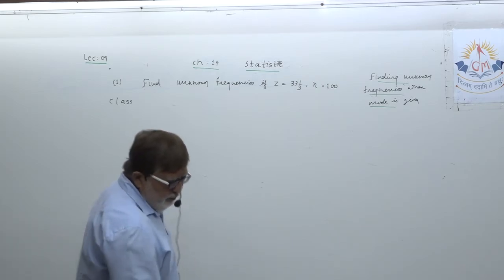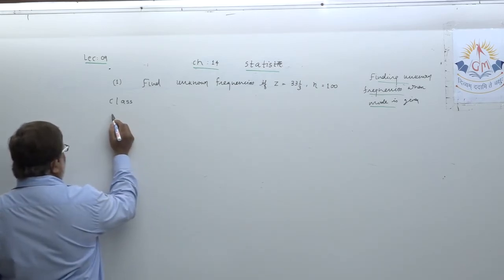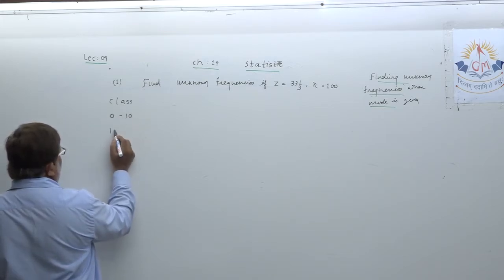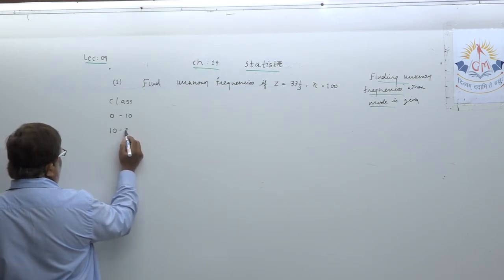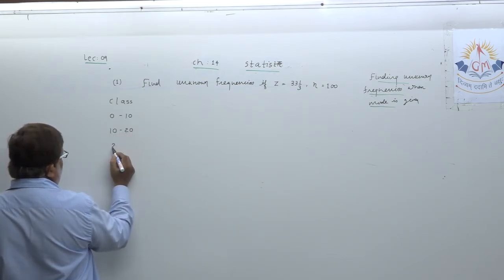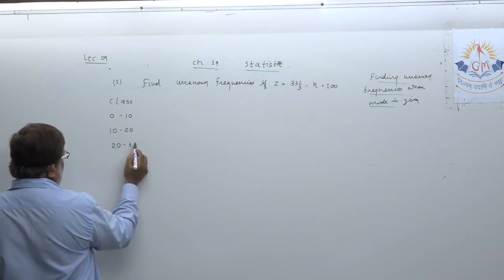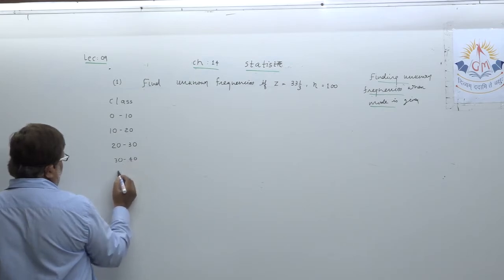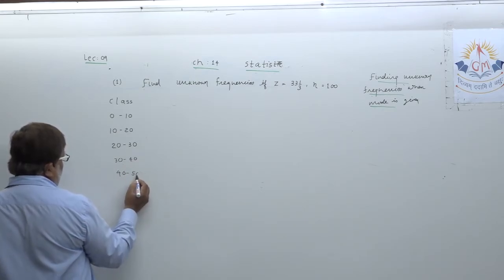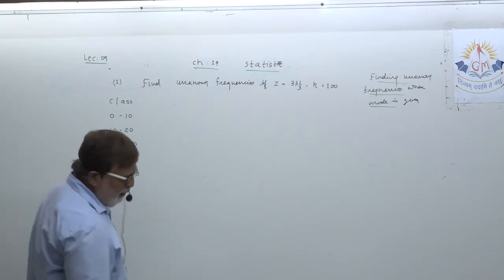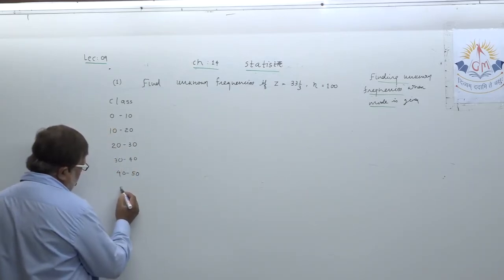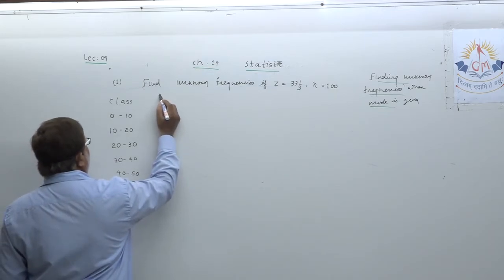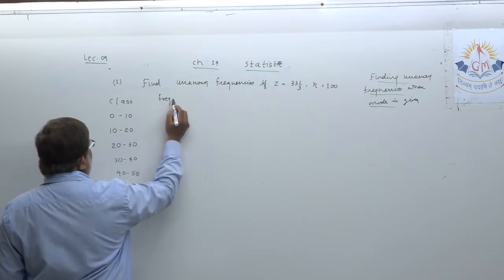They are 0 to 10, then 10 to 20, 20 to 30, 30 to 40, 40 to 50, okay, these are the classes, and 50 to 60.